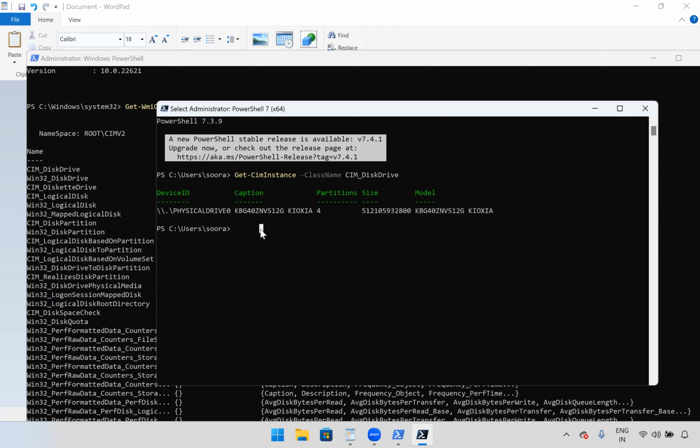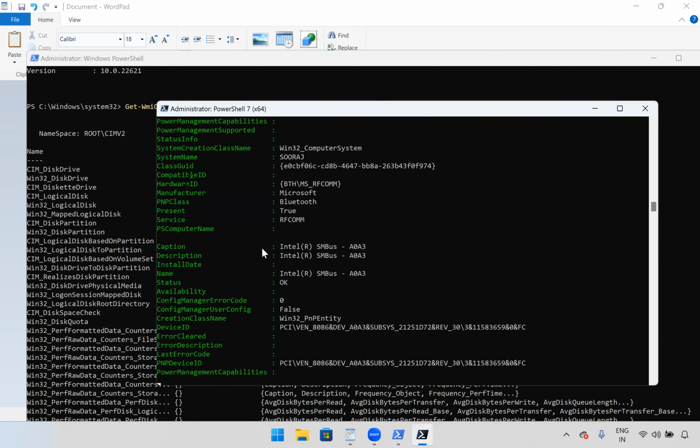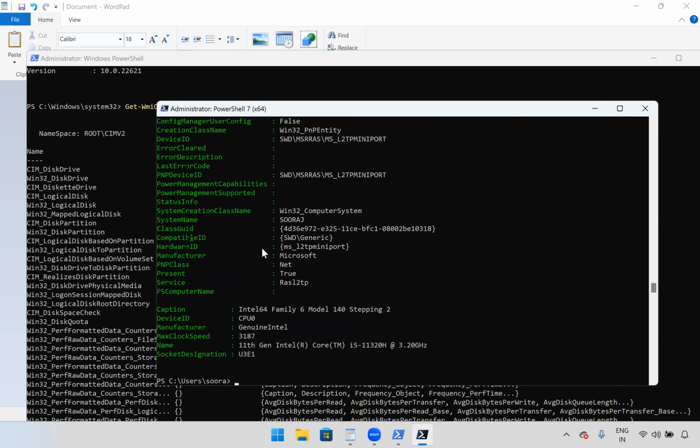It's a physical drive or partition, and size is also mentioned here, right? It's total drive information. Okay. So if you want to see the partition information, what do you have to use? Just use logical disk. Okay, I'll type logical disk, not device.